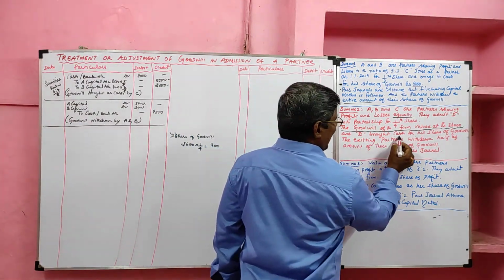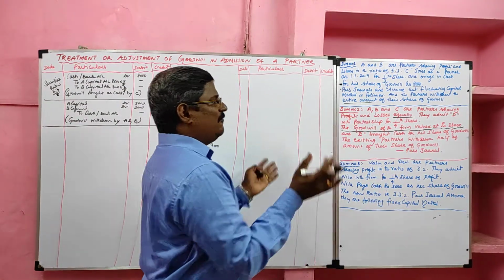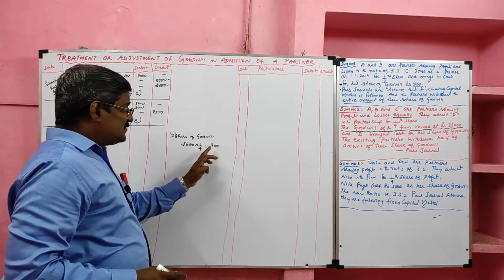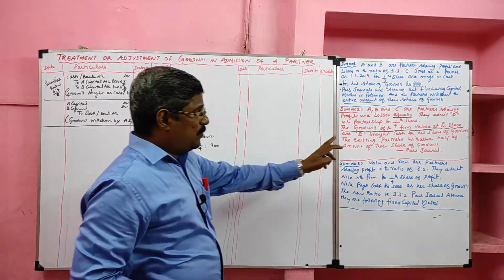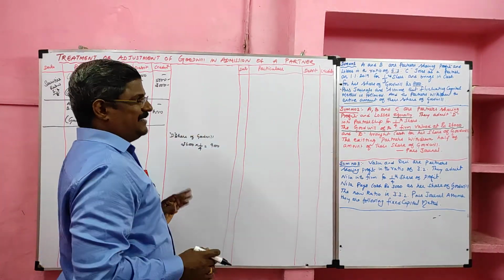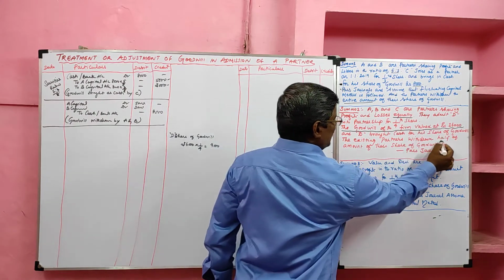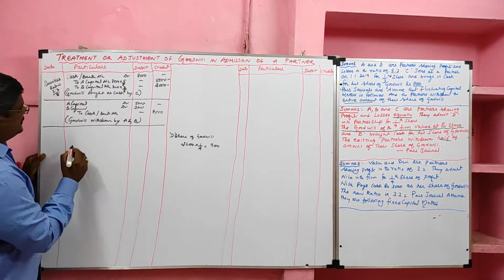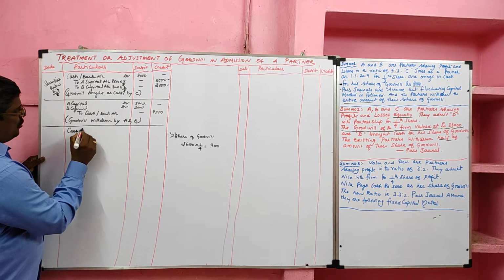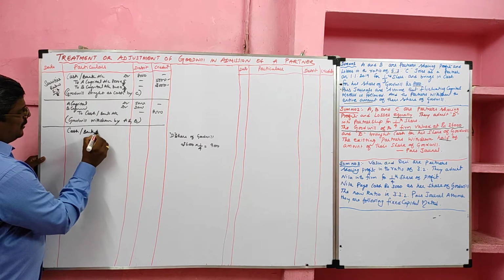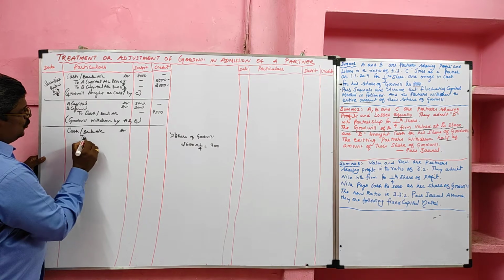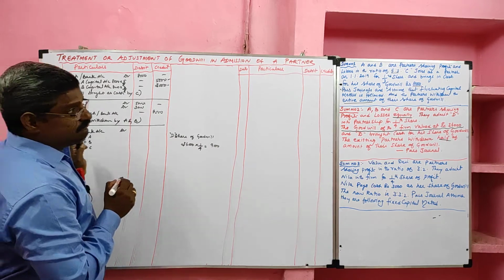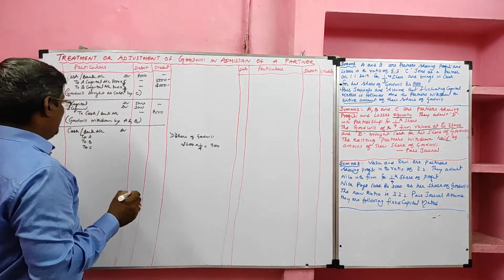And D brought cash for his share of goodwill. Okay. The total value of goodwill is 36,000, of which 1/4 belongs to D's share. This goodwill is brought by D as cash. The existing partners withdraw half of the amount of goodwill. Okay. Here the entry is cash or bank account debit to A capital, B capital, C capital.